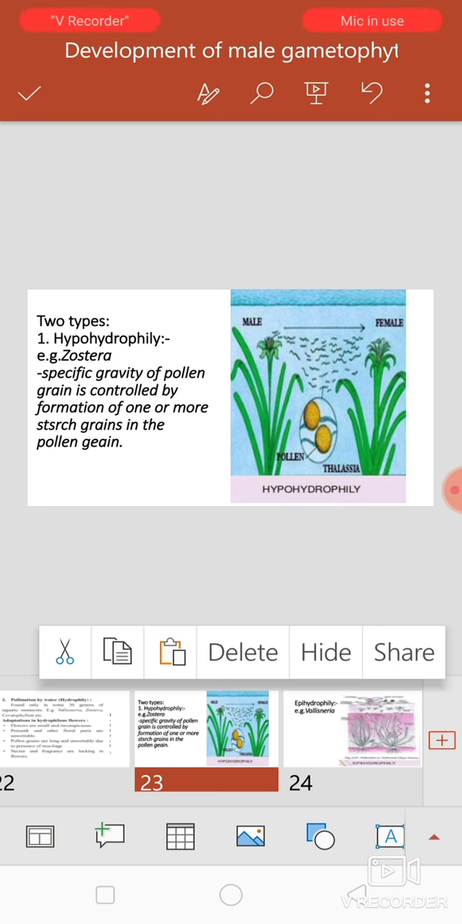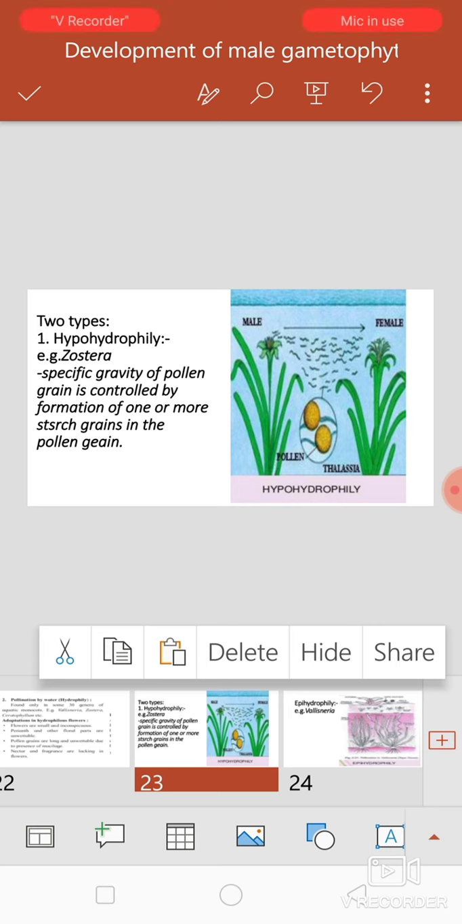First, hypohydrophily, and second, epihydrophily, depending on where the pollination process takes place. Depending on this condition, hydrophily is again divided into two types, hypohydrophily and epihydrophily. See first, hypohydrophily. Hypo means below, meaning here the pollination process occurs below the surface of water.